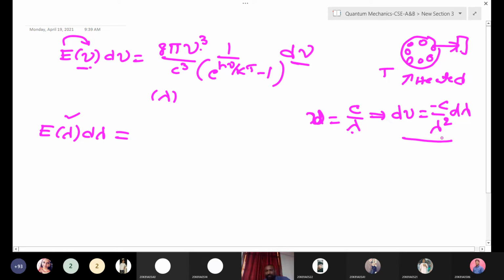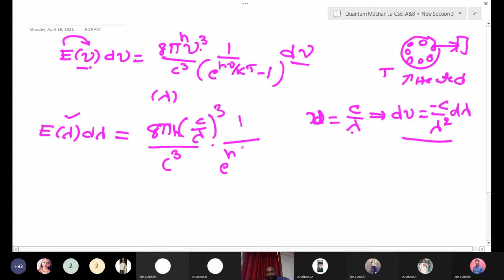This is the expression we have got. Now substitute nu equal to c by lambda here. In 8 pi nu cube, 8 pi h is there, and c by lambda cubed, so c cube here, and 1 by e to the power of hc by lambda kT minus 1. Here d nu means minus c by lambda square d lambda. Now you simplify this expression.